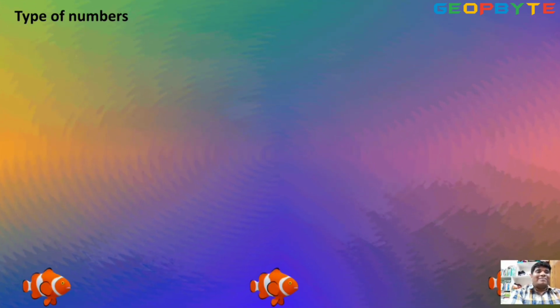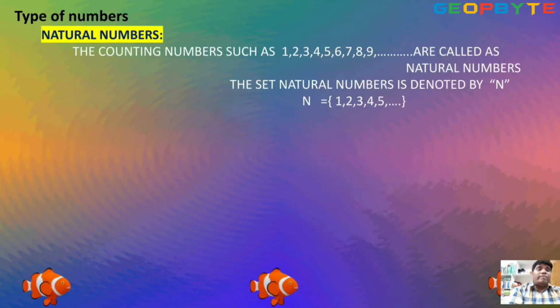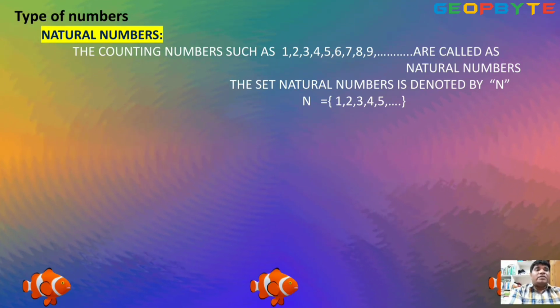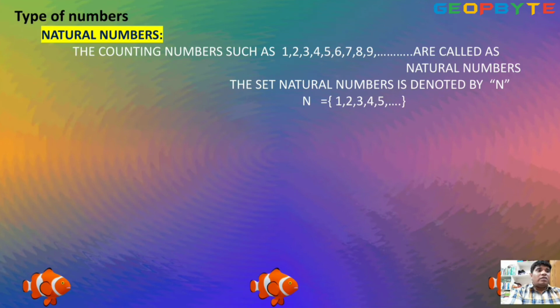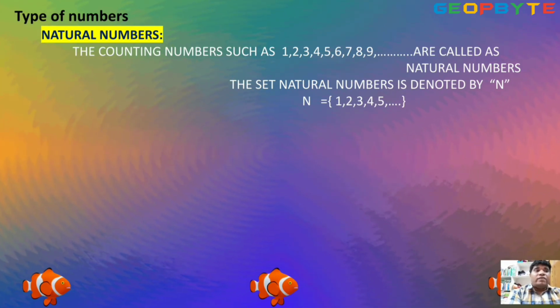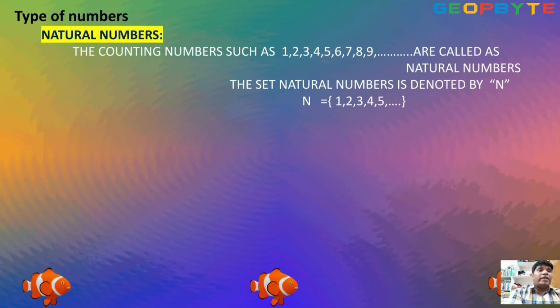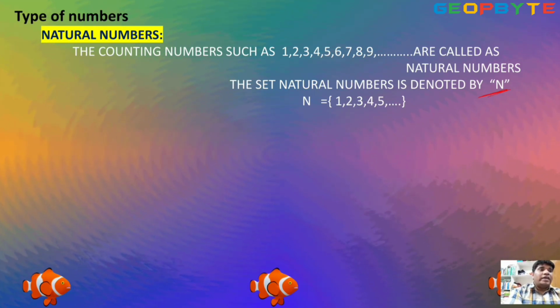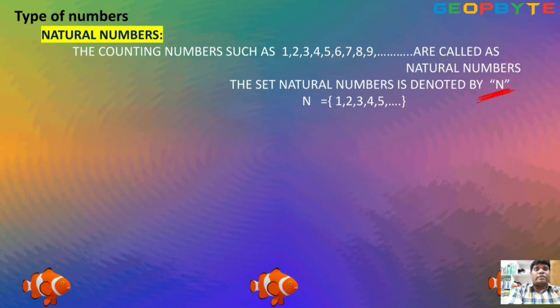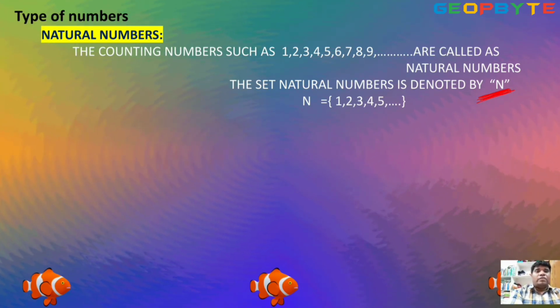Next, types of numbers. Natural numbers. Observe. The counting numbers such as 1, 2, 3, 4 are called natural numbers. The set of natural numbers is denoted by N. Okay.